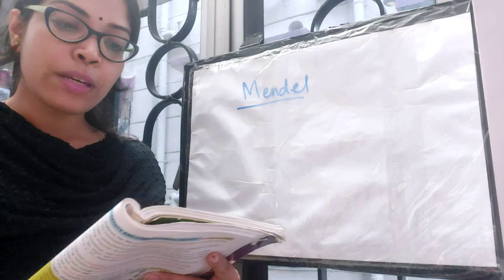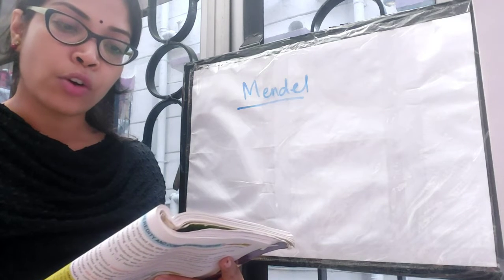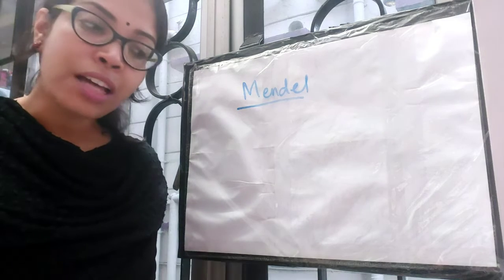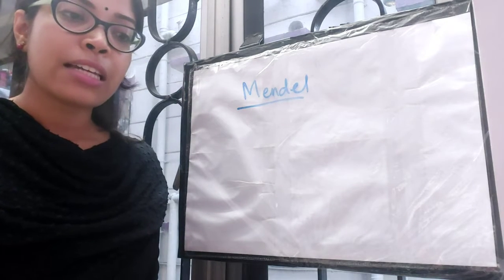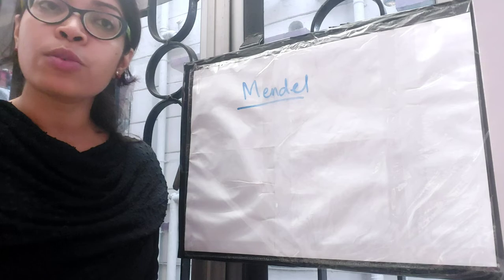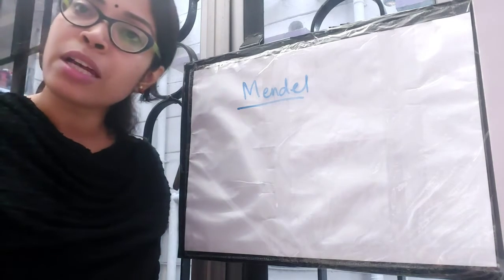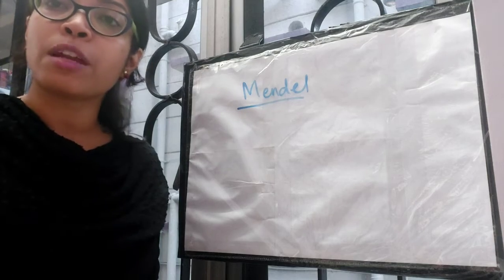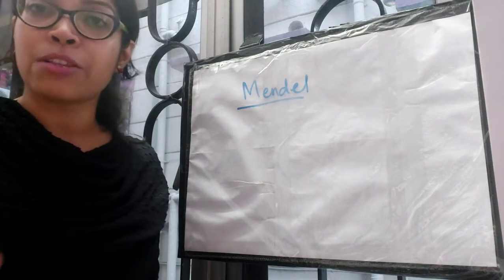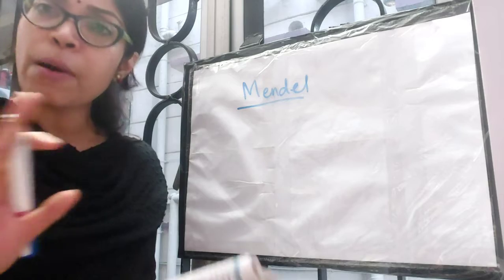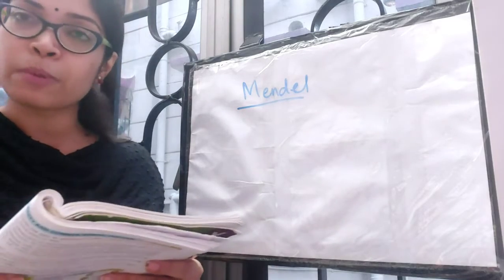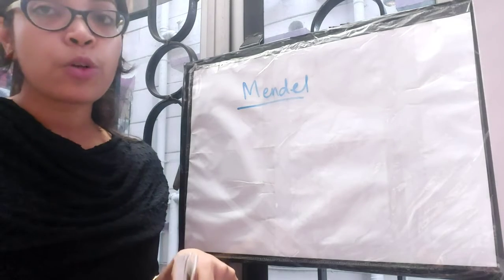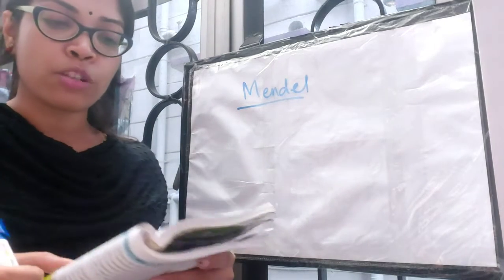Fourth point, they could be easily grown and crossing could be done without any difficulty. That is also another very important point, that crossing between two different varieties of pea plant could be done very easily, and that is how he conducted so many experiments solely with pea plants. About 14,000 experiments only with pea plants. If it was very difficult to conduct these experiments, then it would not have been possible.